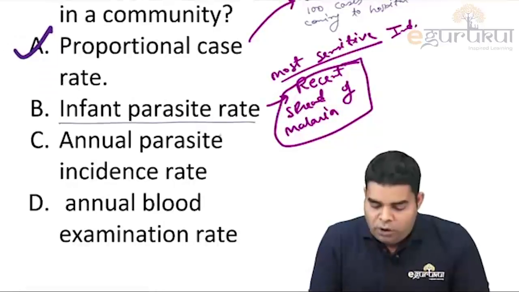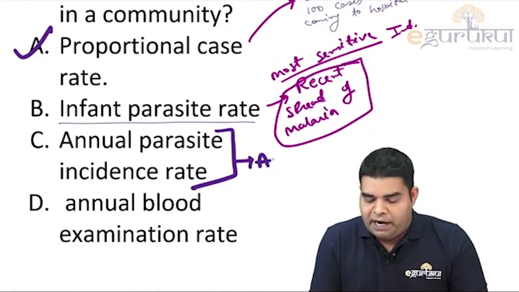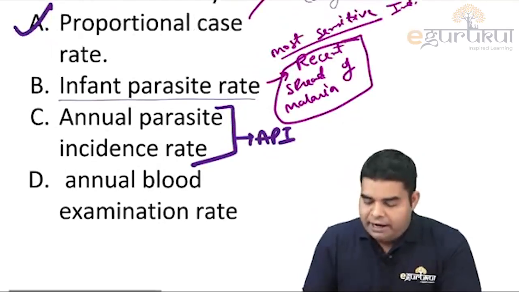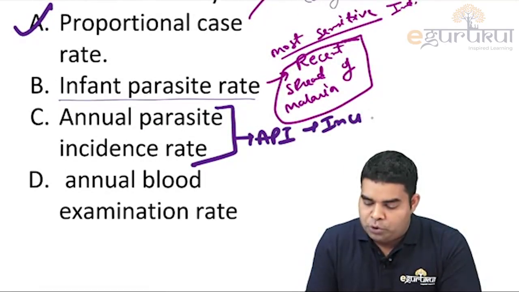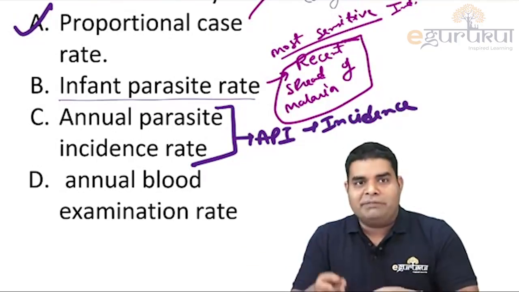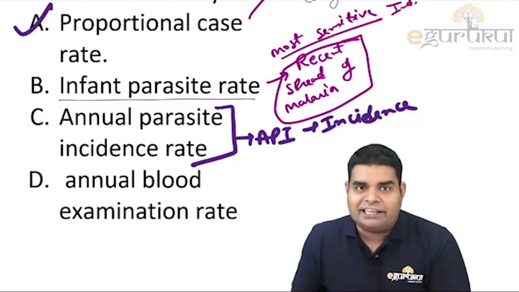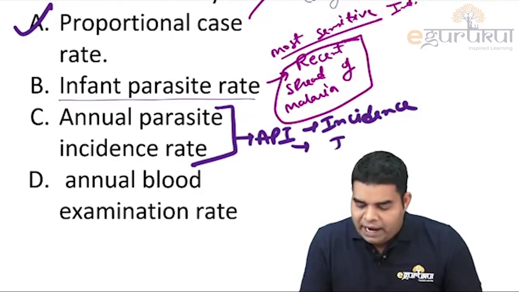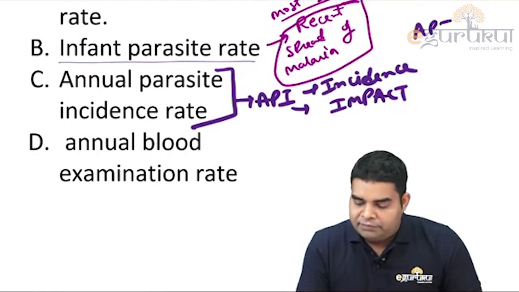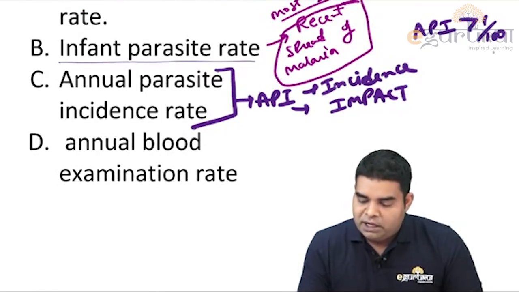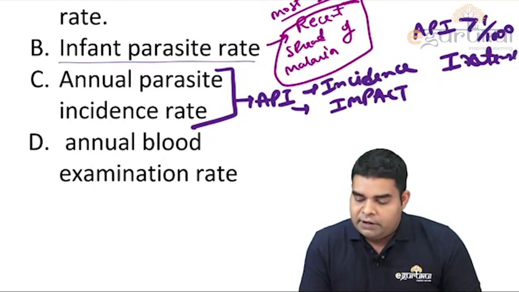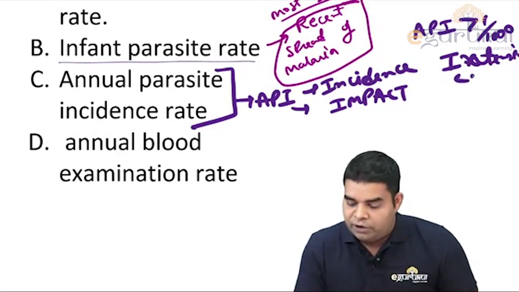And we all know annual parasite incidence, API, is the best indicator of impact of malaria control program, and it also tells us about incidence, about new cases. Recent transmission occurs in less than 1 year children, so infant parasite rate tells about recent transmission. And we should definitely remember that if API is more than 1 per 1000, then the state belongs to the intensive control phase, and then the state should get priority.